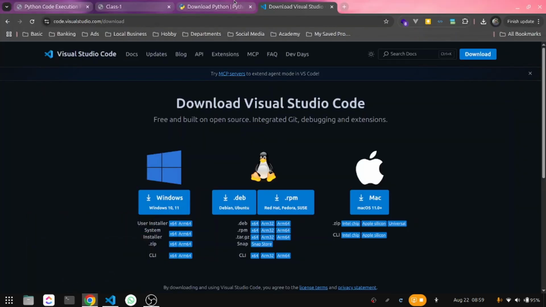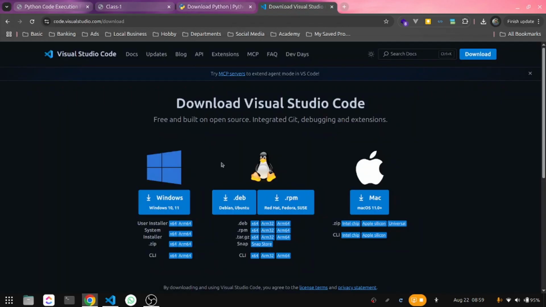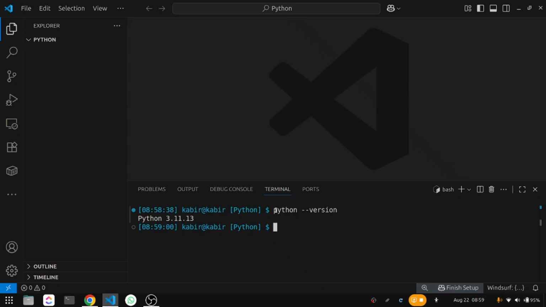When you download and install Python of any specific version here and double click to install it, then download and install VS Code and open it, and then run this command: python --version. So you will see something like this, and if it is showing something like this on your computer, then you have successfully installed Python on your computer. So now we are ready to start programming here.